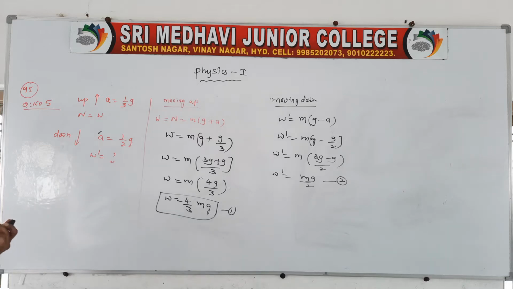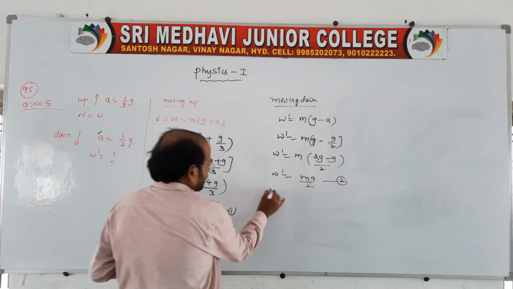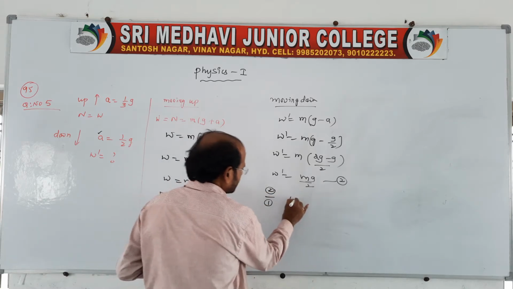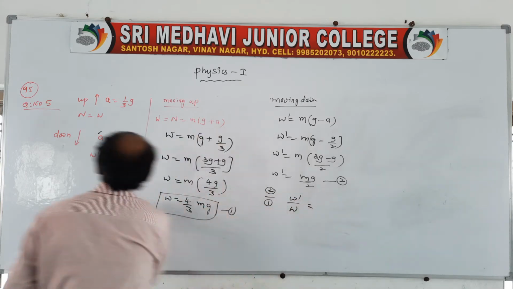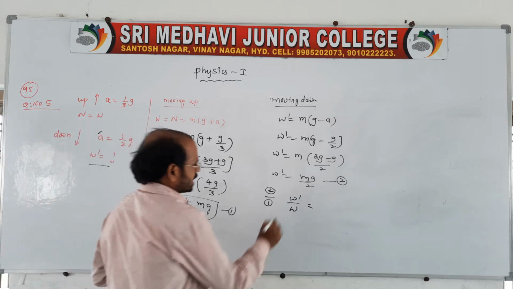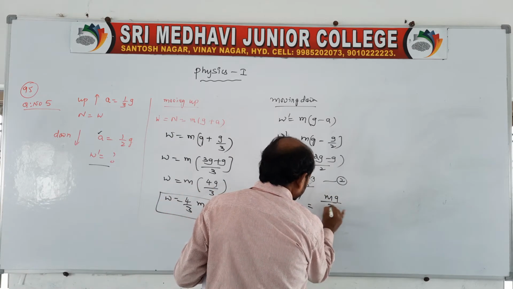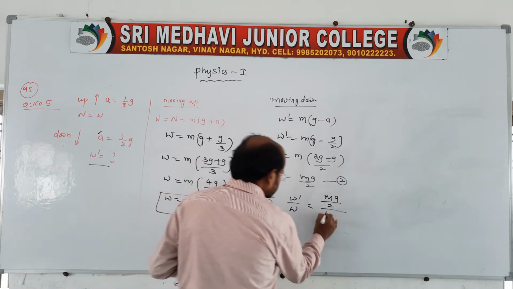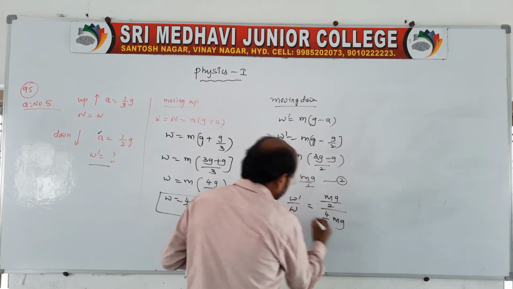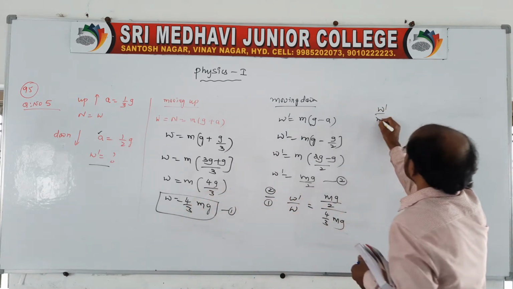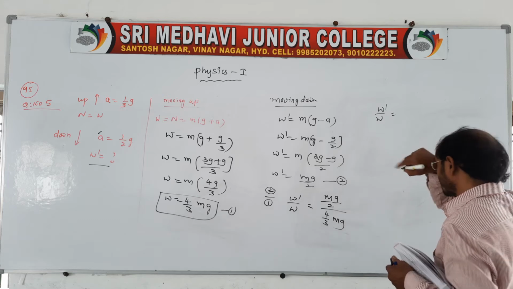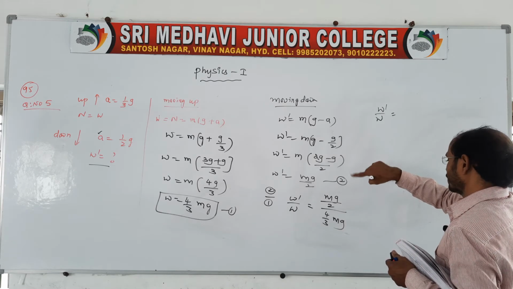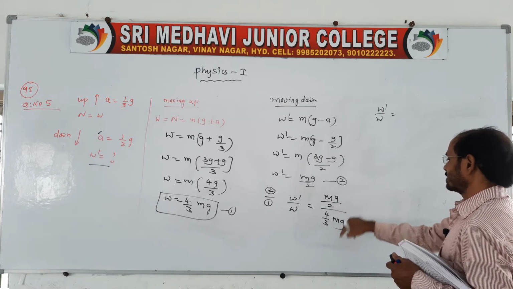In this we can write W' by W using this expression, 2 by 1. You do 2 by 1, that is W' by W, because he is asking for W'. Now we know W' is mg by 2, and you are given as 4 by 3 mg. Simple mathematics: you take it so that 4 mg will come here and 3 will come up.